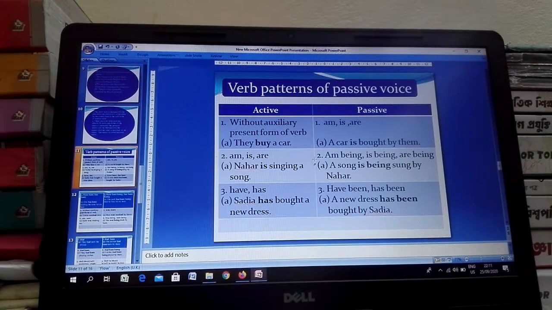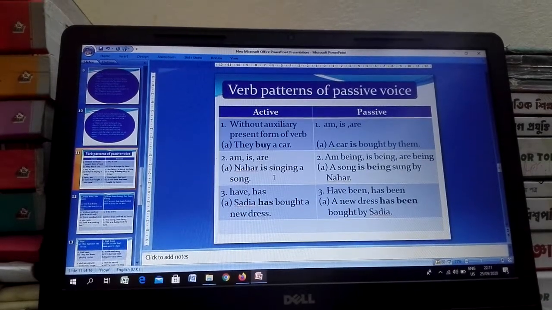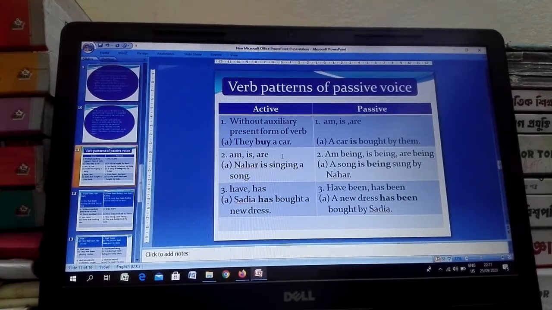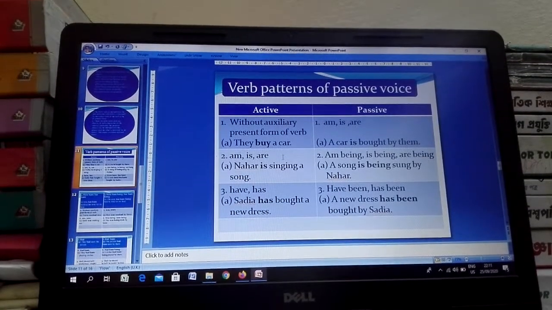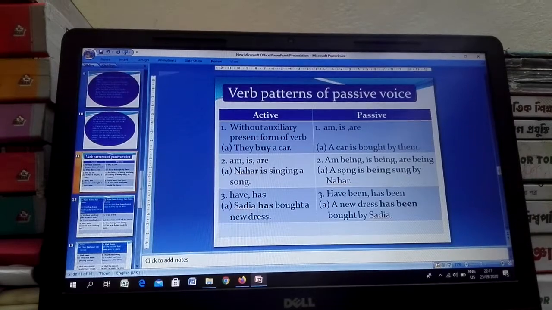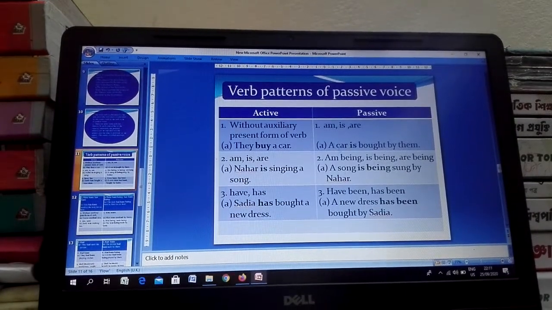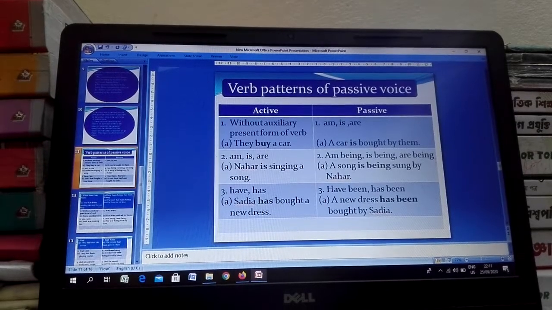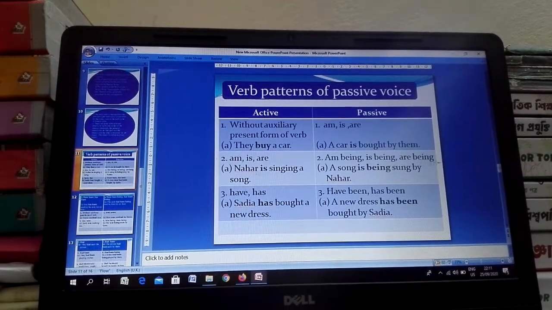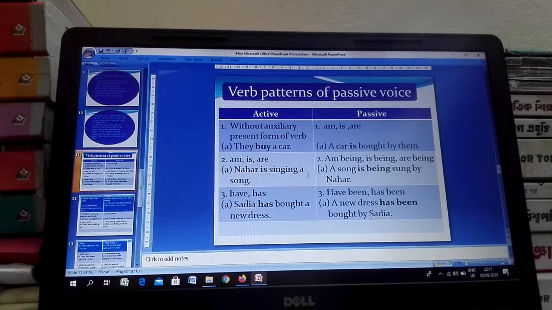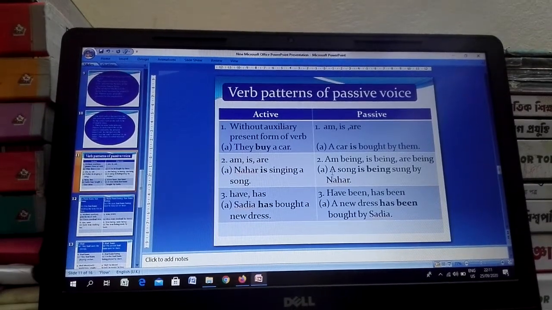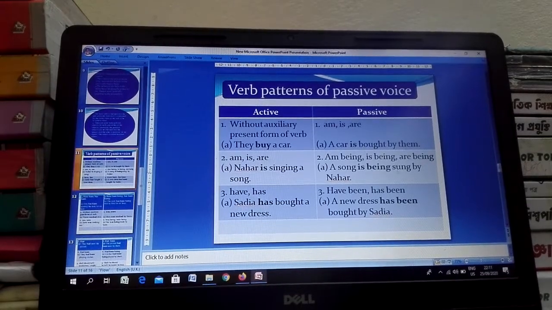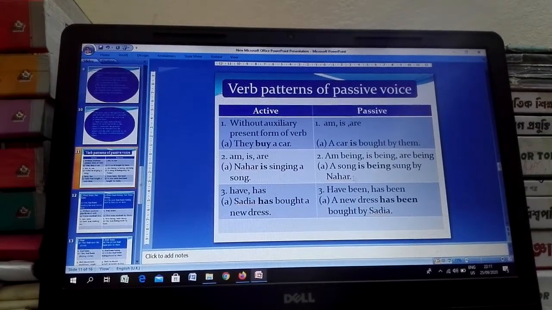Am, is, are: if the sentence of an active voice has am, is, are, you have to use am being or is being or are being as an auxiliary verb in a passive voice, such as Nahar is singing a song. According to structure, a song is being sung by Nahar.